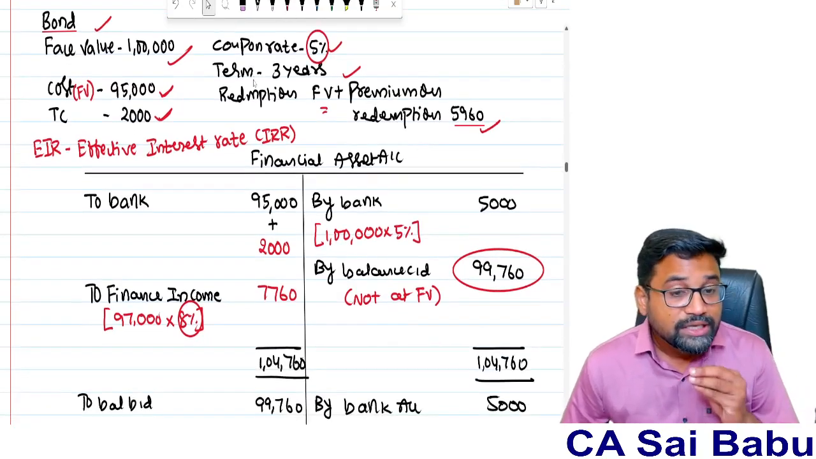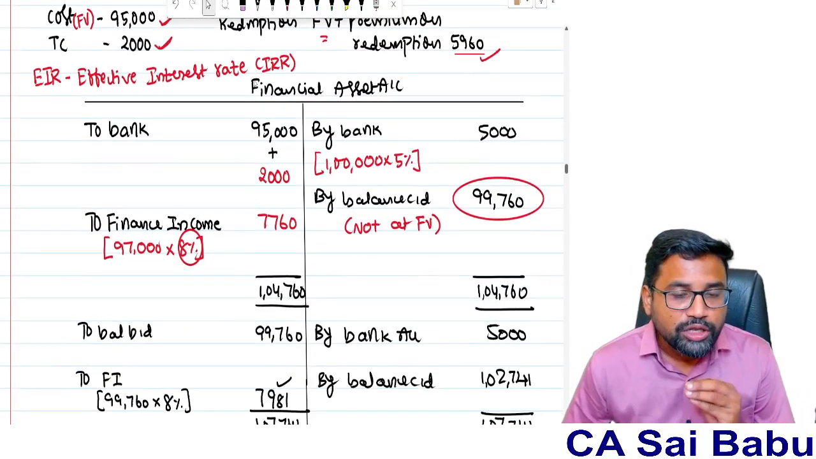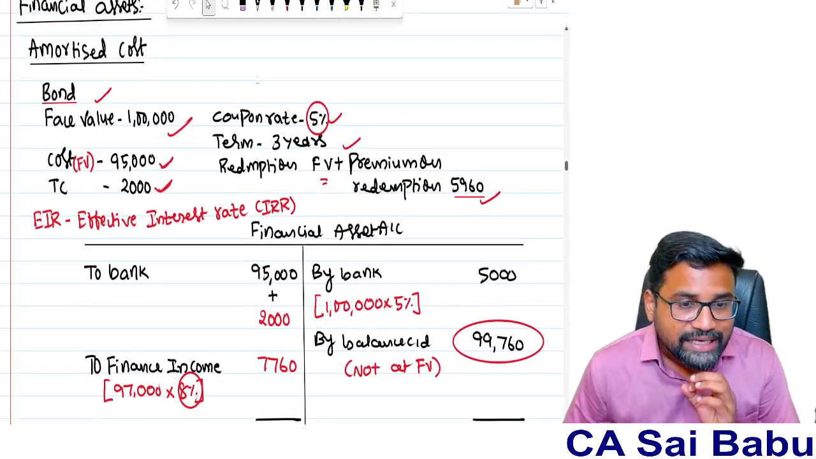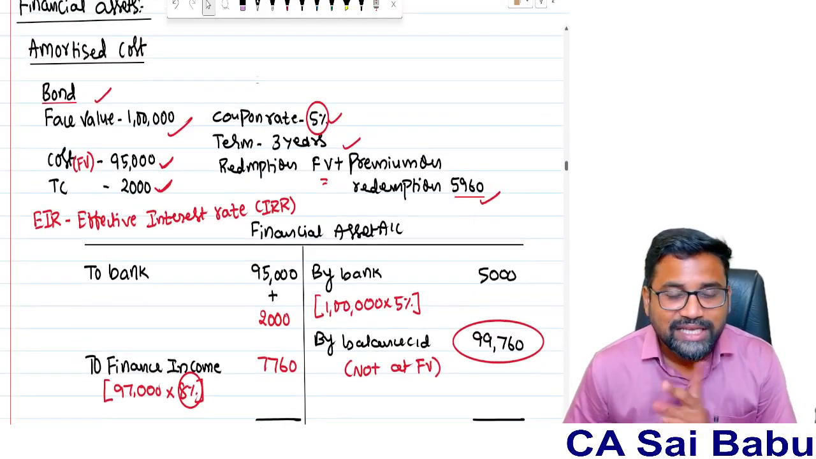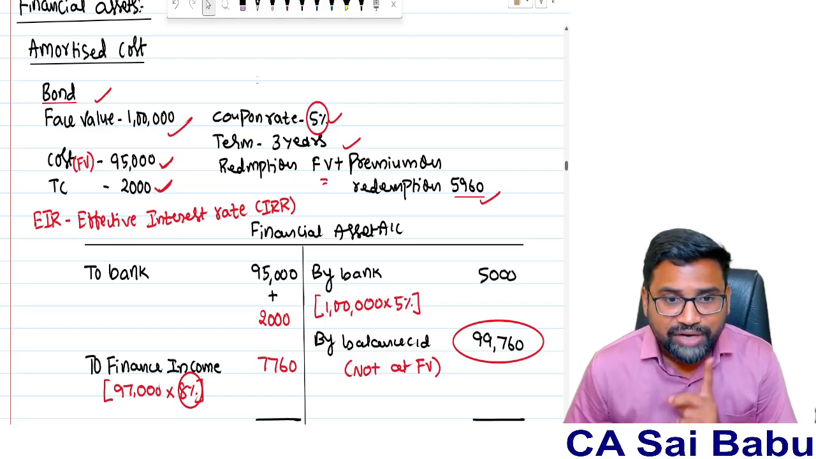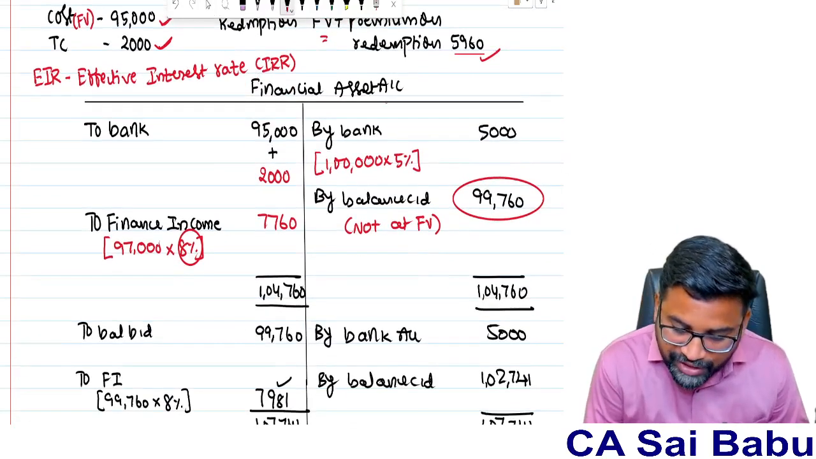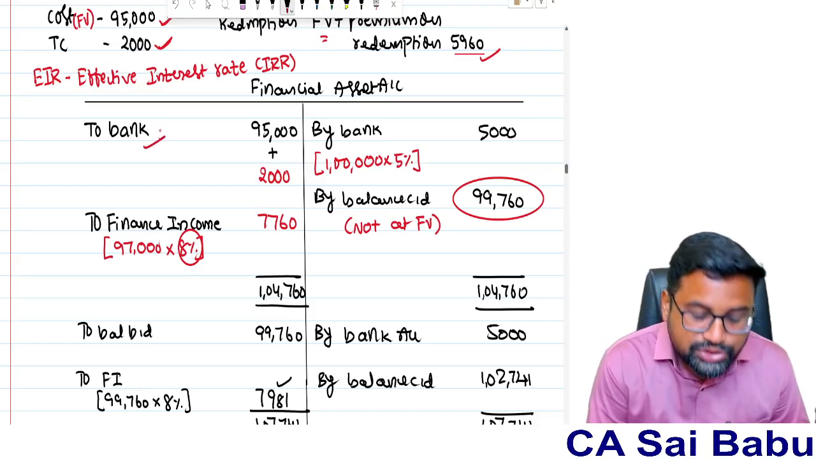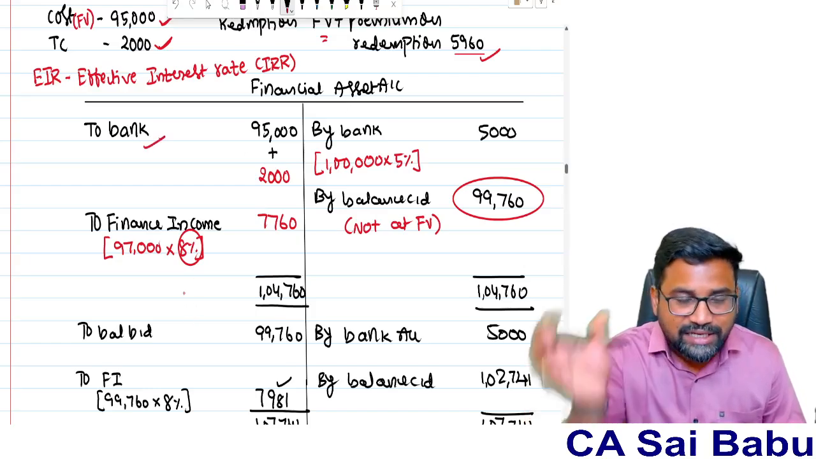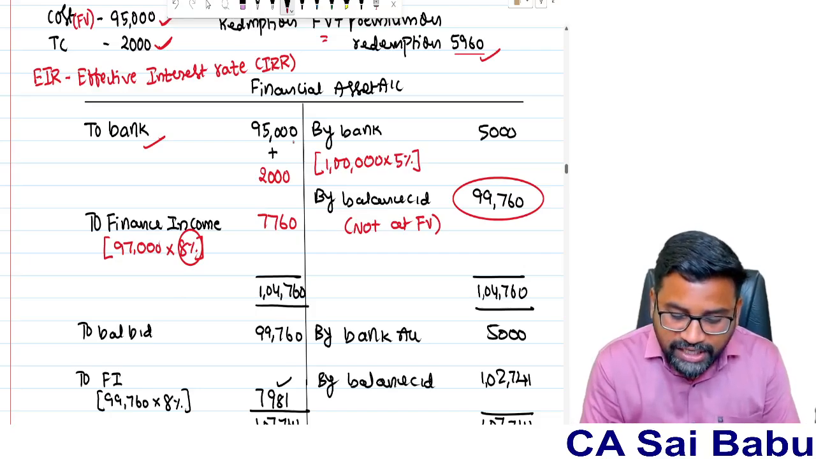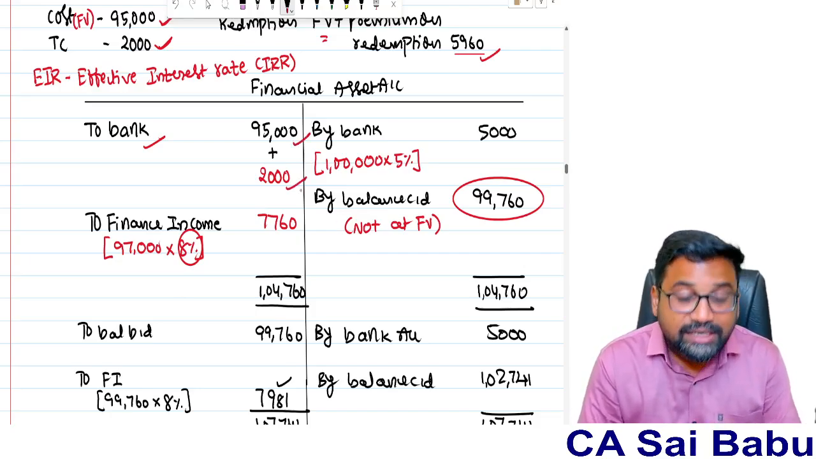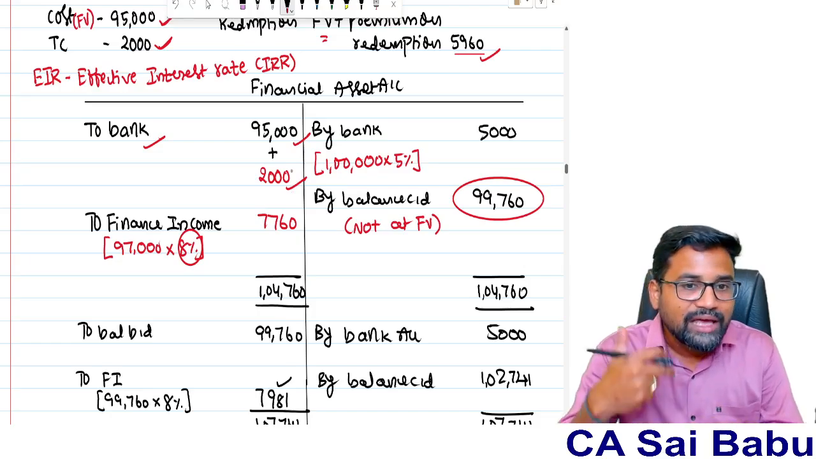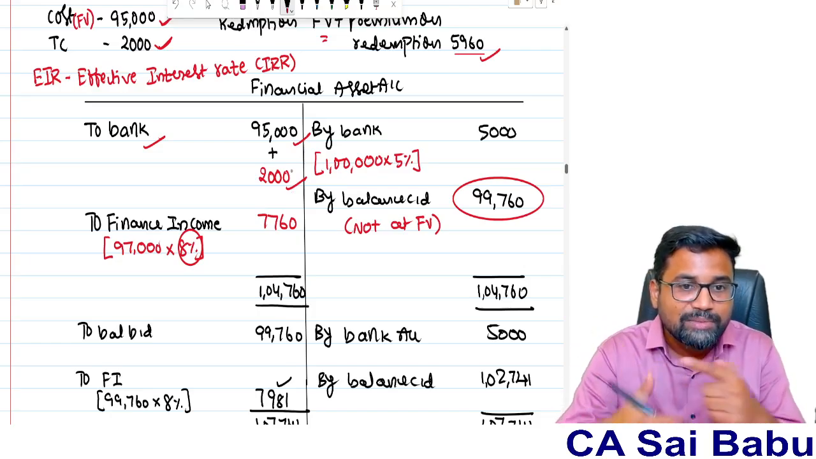Now, in the amortized cost model, how will the financial asset initially be recognized? Tell me. Fair value subject to transaction cost. See here, I am recognizing the financial asset in my books: asset to bank. 95,000 is the cost plus transaction cost. Whenever I acquire any asset, any transaction cost will be added. So it is added back.